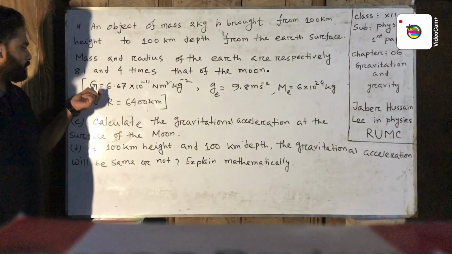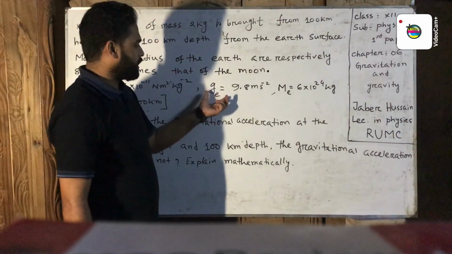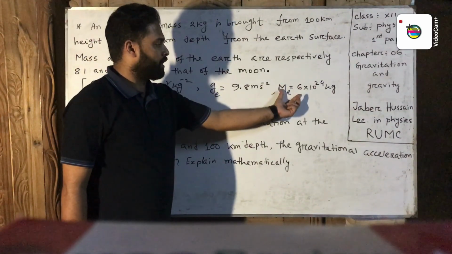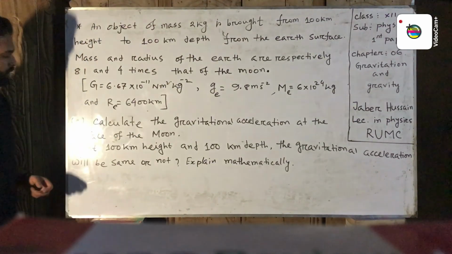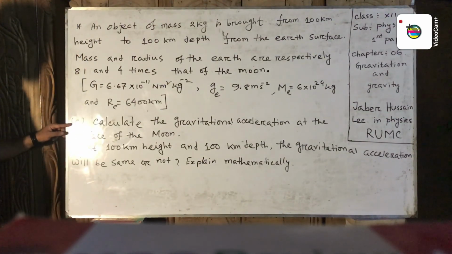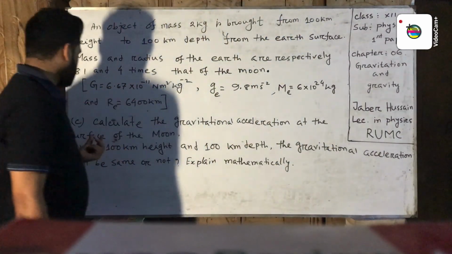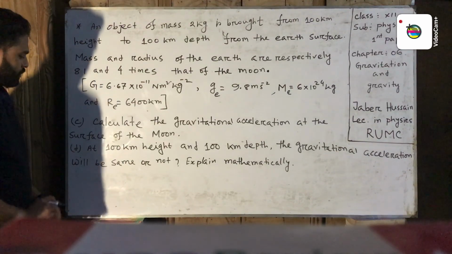Here the value of gravitational constant, the value of gravitational acceleration at the earth's surface, the mass of the earth, the radius of the earth. Now question number C: calculate the gravitational acceleration at the surface of the moon. Now we solve the question C.